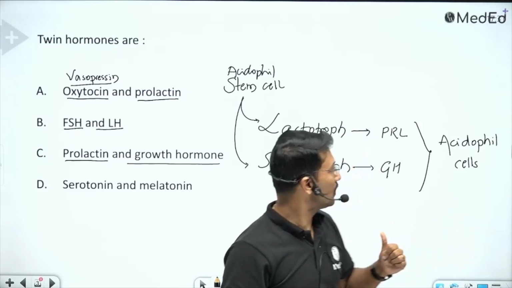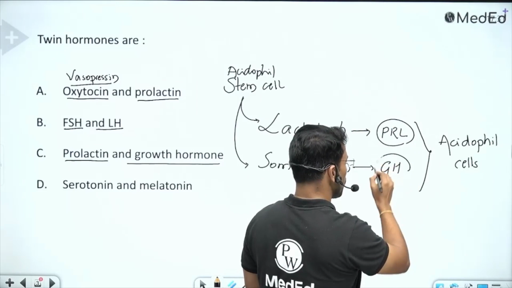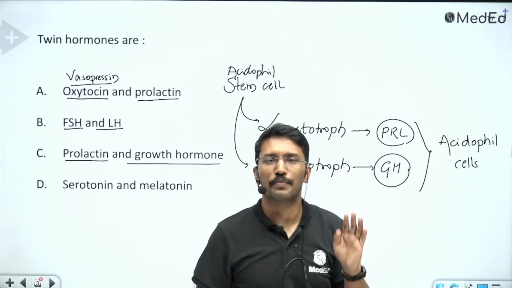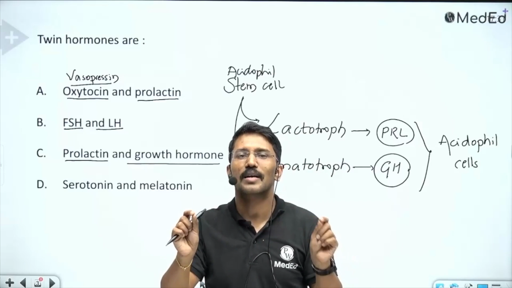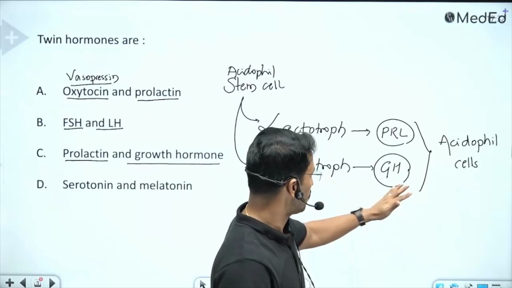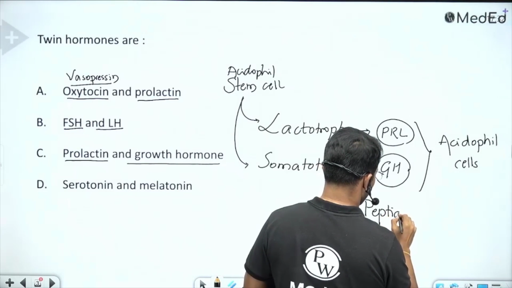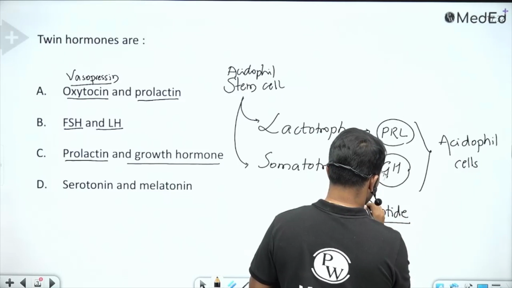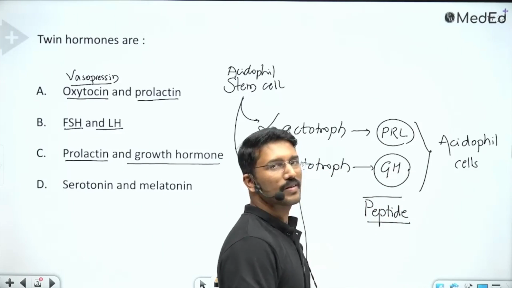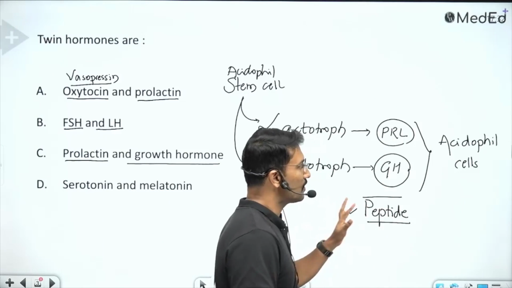The similarity number 3 is that prolactin as well as growth hormone are peptide hormones with a lot of resemblance in their amino acid sequence as well as their 2 and 3 dimensional structures, right? So these are peptide hormones with a lot of resemblance in their sequence. Okay, so that is the third similarity.